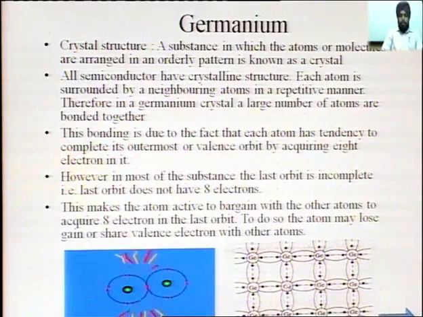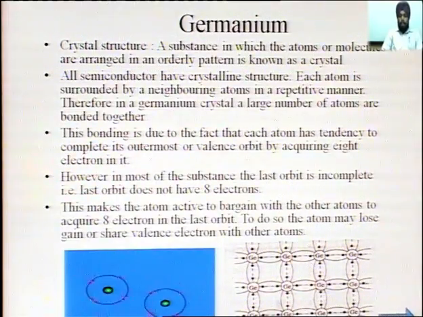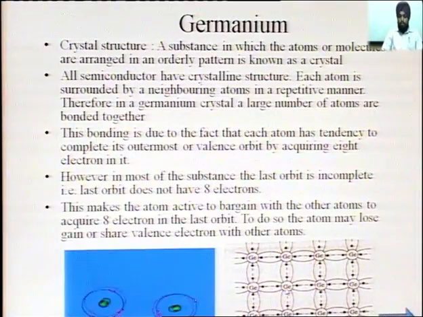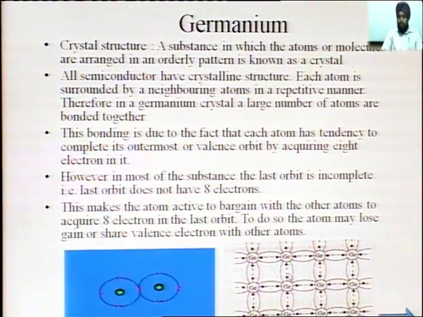A germanium atom requires 4 more electrons to complete its last orbit, which it gets by sharing with the neighboring atoms. So this germanium atom completes its last valence band by sharing electrons with the 4 neighboring atoms.